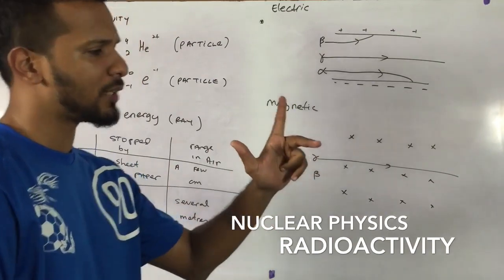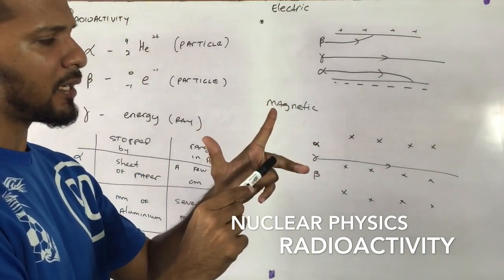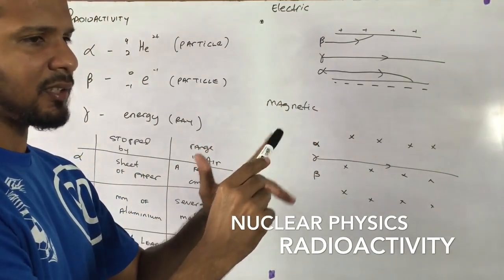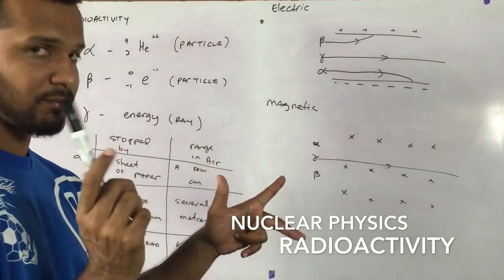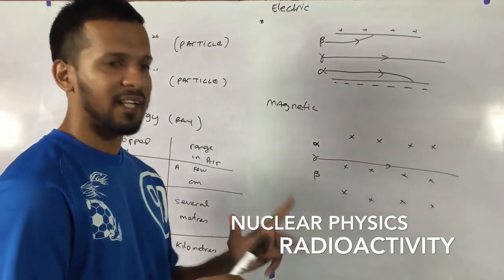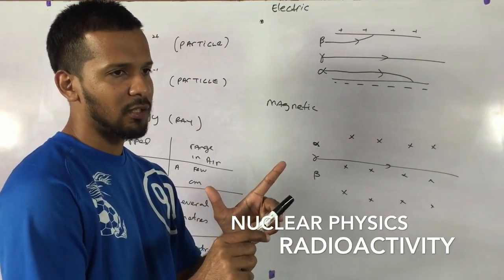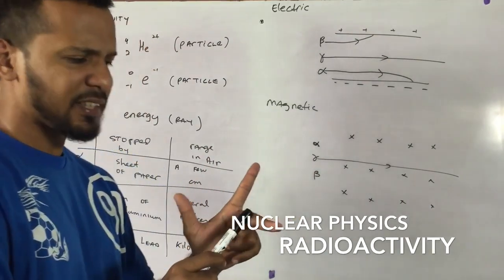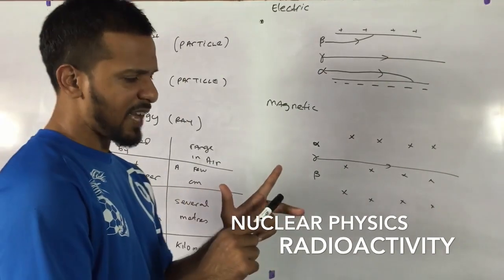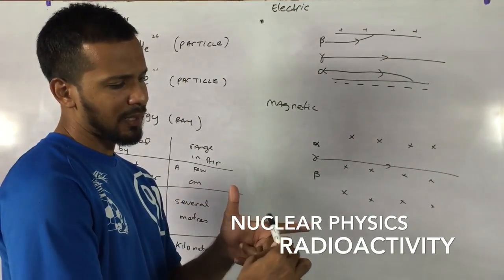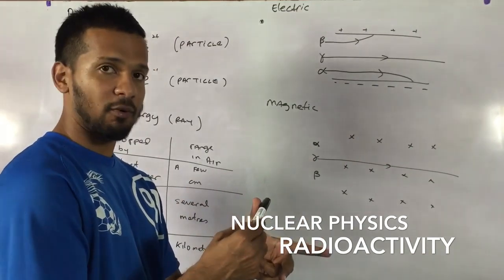Fleming's left-hand rule showed that in the presence of a magnetic field, a current carrying conductor will experience a force. So, the same thing applies here. A current carrying conductor, conventional current, is basically a positively moving particle. So, if I have a positive moving particle in a magnetic field, it should experience a force.